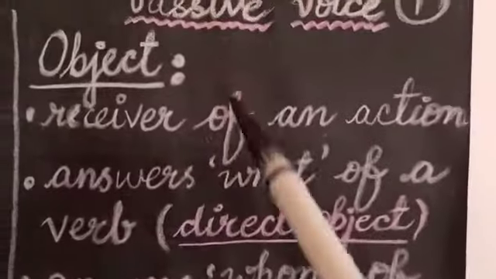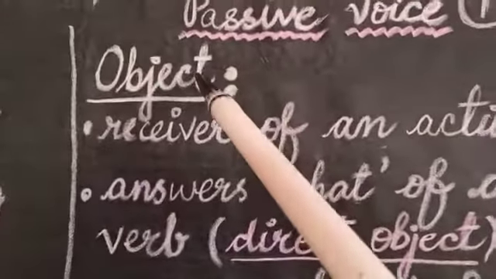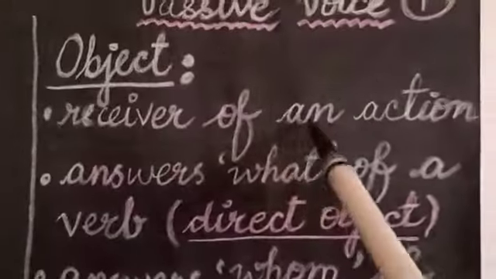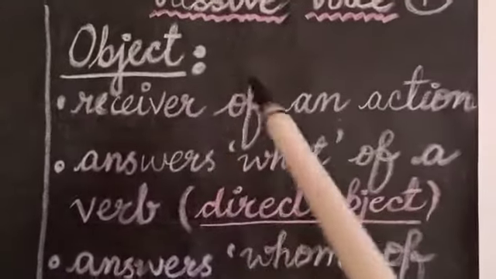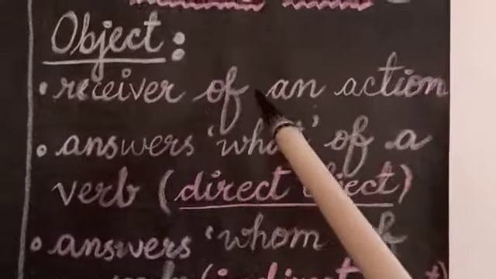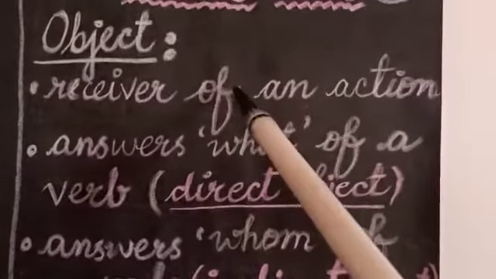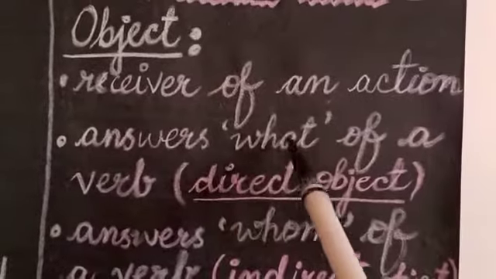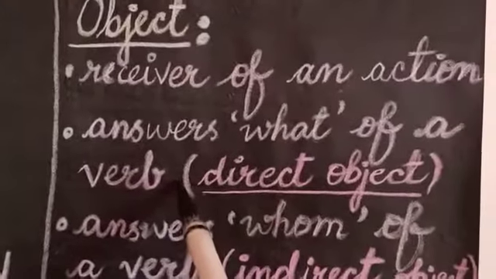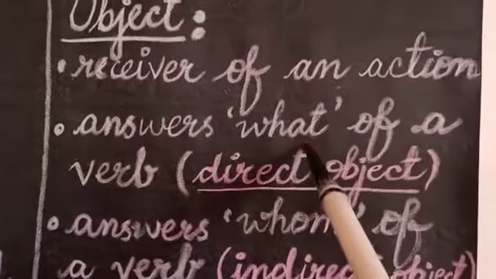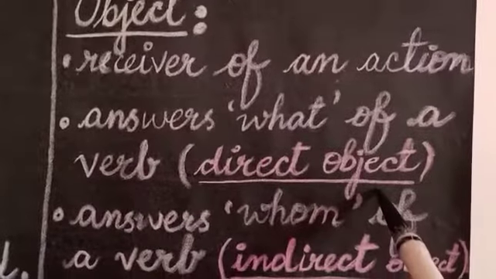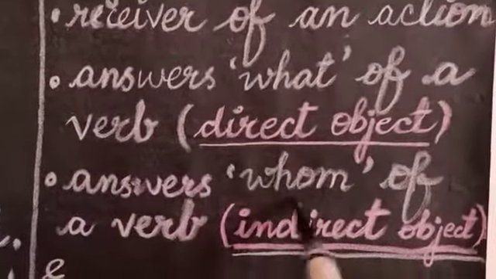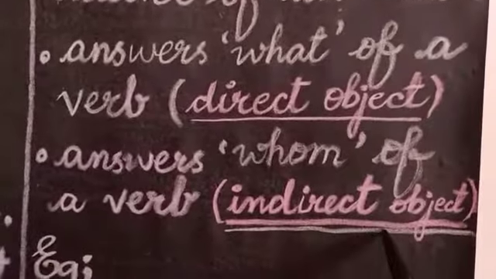My dear students, let's again go through this. We learned object. Object is the receiver of an action. Someone or something upon whom the action is done. Someone or something who is acted upon. And this object, it can answer what of a verb. And you see my students, if it answers what of a verb, it is called direct object. And if it answers whom of a verb, it is called indirect object.